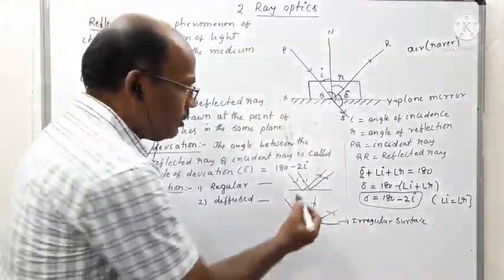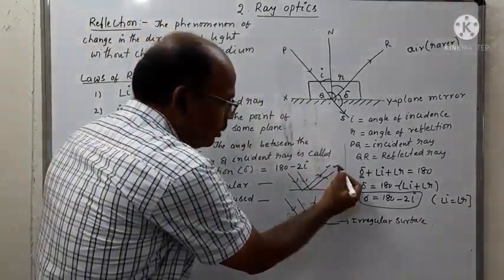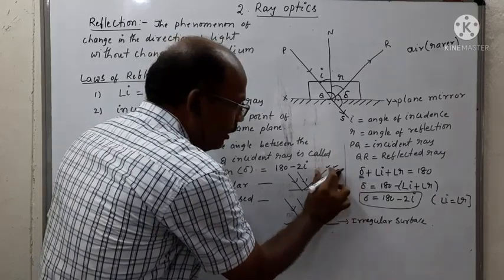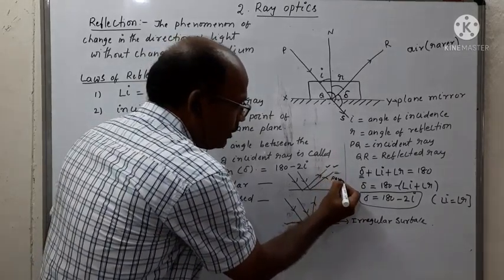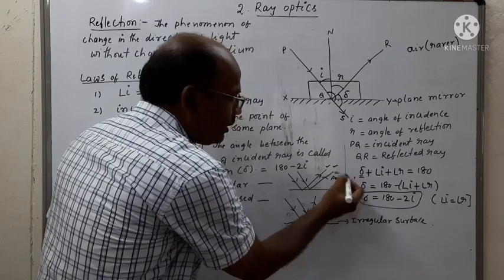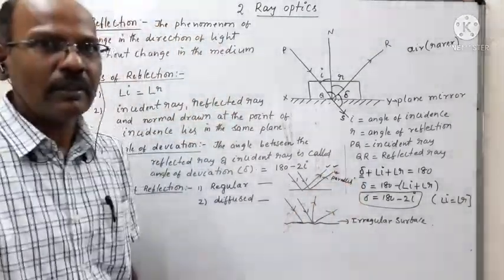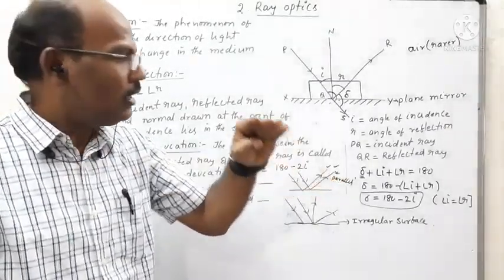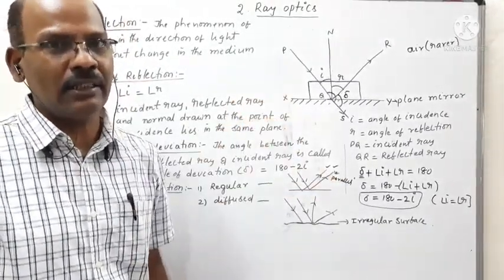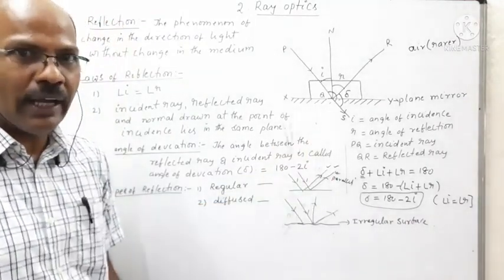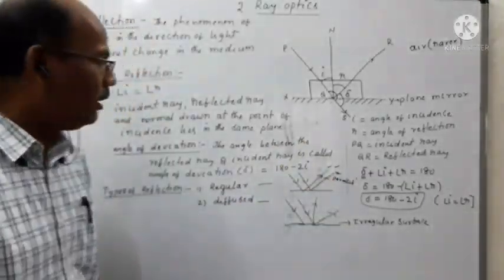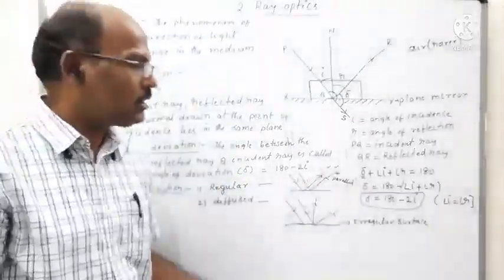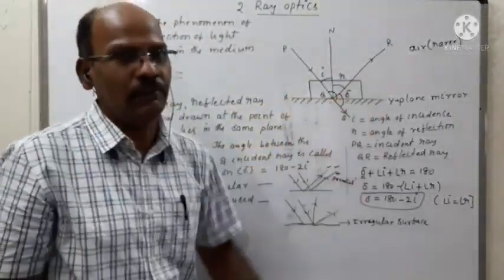That means the reflected rays are also in the form of a parallel beam of light. Such a type of reflection is called regular reflection. It is observed in the case of plane surfaces.